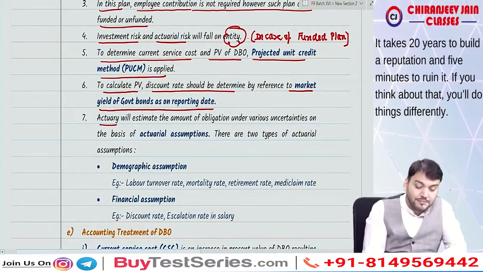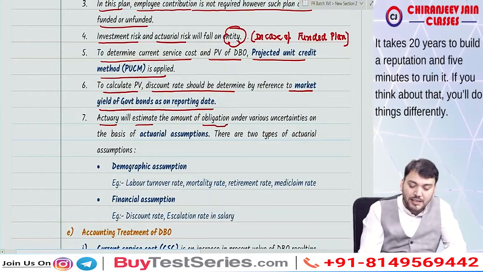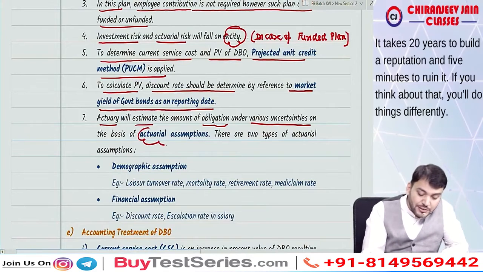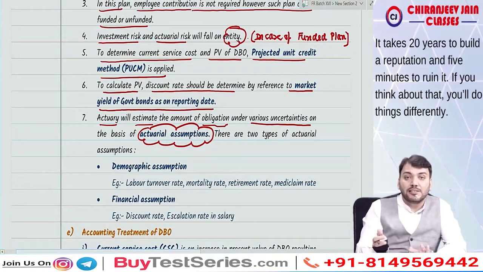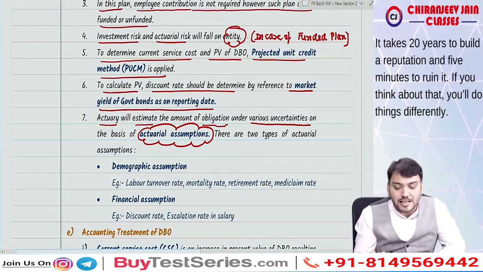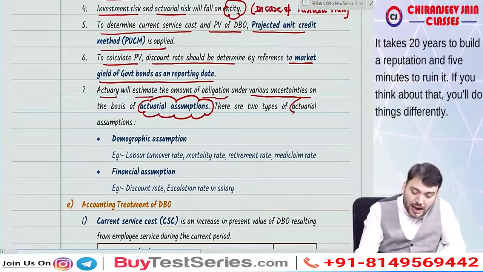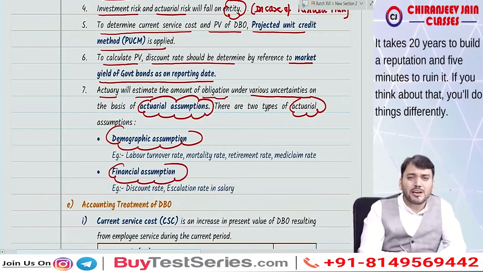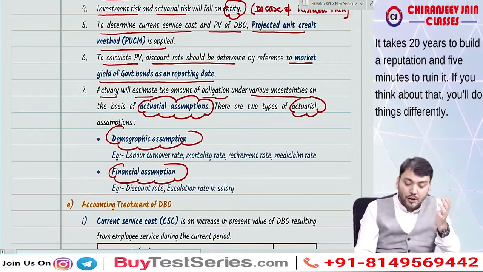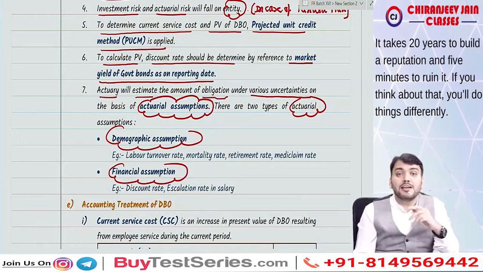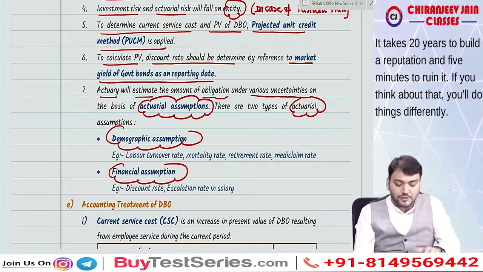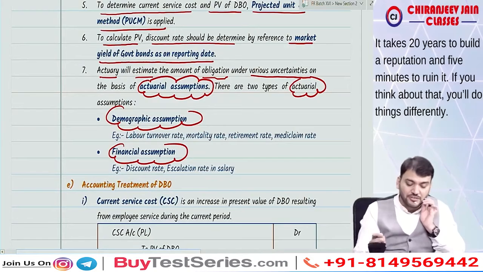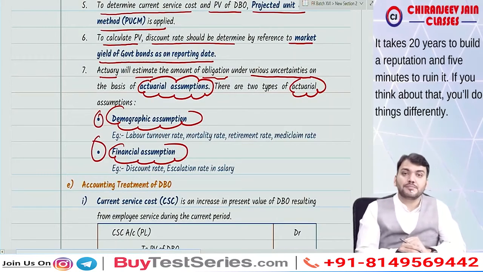Correct now. Now the actuary will estimate the amount of obligation under various uncertainties on the basis of actuarial assumptions. So there are many actuarial assumptions that need to be taken for calculating the amount of obligation. There are two types of actuarial assumption: one is known as demographic assumption, one is known as financial assumption. Demographic assumption means labor turnover rate, mortality rate, retirement rate, mediclaim rate. Correct now. So these are the demographic assumptions. Financial assumption is what will be the discount rate, what will be the growth rate in salary, etc. Understood? Yes sir. Correct.